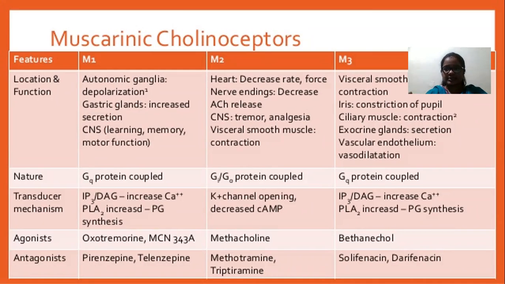It increases the secretion, because gastric glands consist of histamine receptors. So cholinergic drugs stimulate histamine release. Histamine binds with the histamine receptor on the gastric glands. Then what will happen? It stimulates gastric acid secretion.